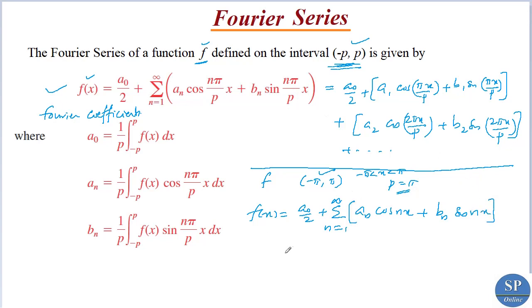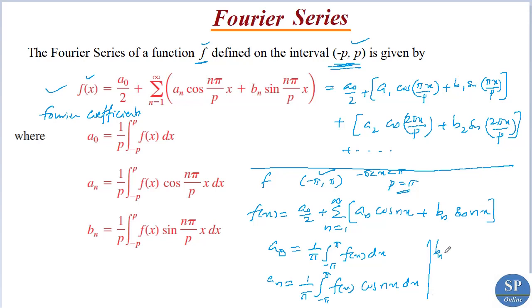The Fourier coefficient a naught is equal to 1 by pi into integral minus pi to pi f of x dx. An is equal to 1 by pi into integral minus pi to pi f of x into cos nx dx, and bn is equal to 1 by pi into integral minus pi to pi f of x sin nx dx.